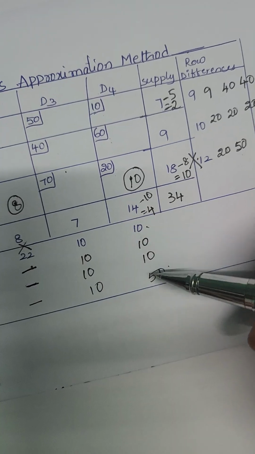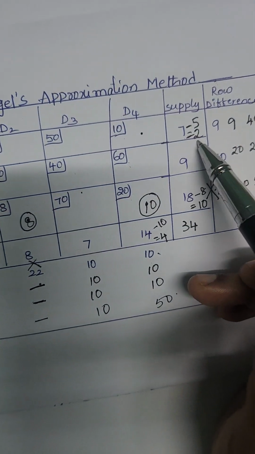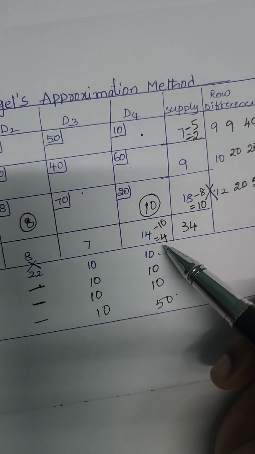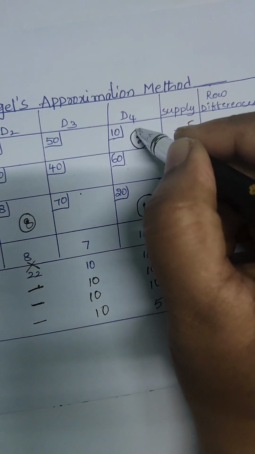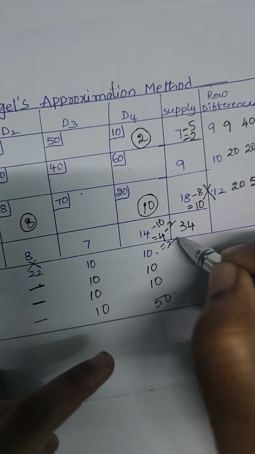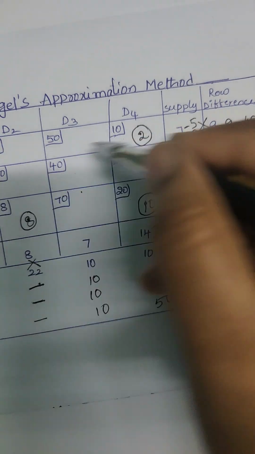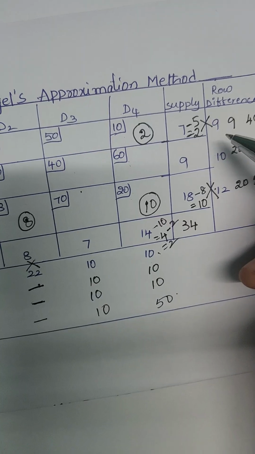So corresponding to this column, the least number is 10. So here the supply is 2 and the demand is 4. So we can supply 2 units here. So out of 4 we have given 2. So the remaining is 2 here. The row is satisfied.